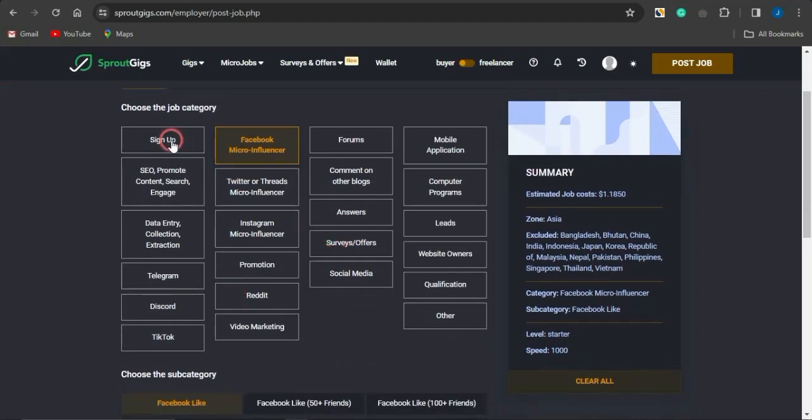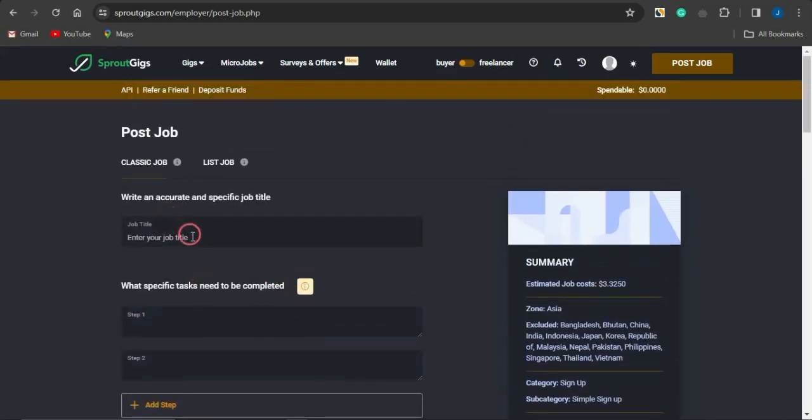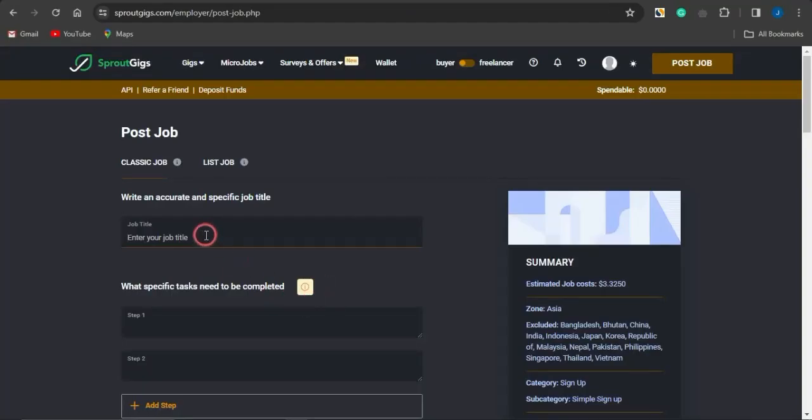You want to select the kind of offer right now. I'm just going to select something like a sign up offer. Select simple sign up, then select apply and go to next. Right here, you want to give the job a title. Maybe I'll give it exactly the same title as in CPAGRIP, or you could just put in something like simple sign up.